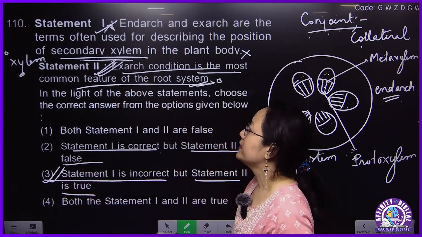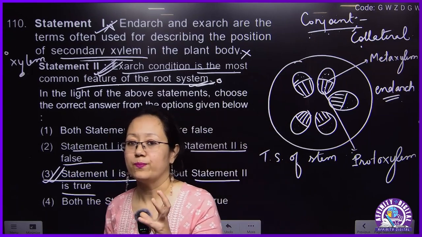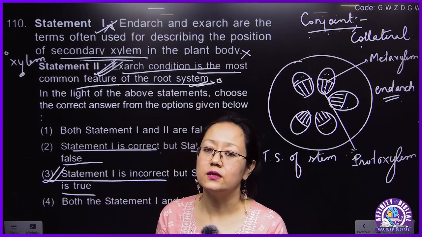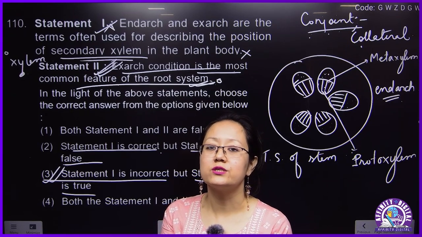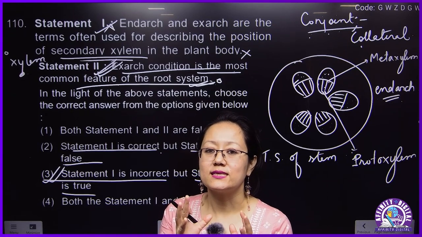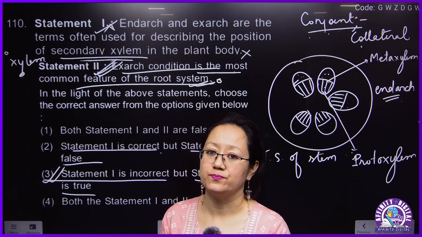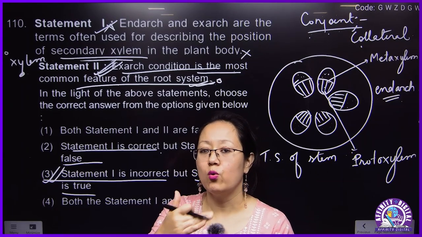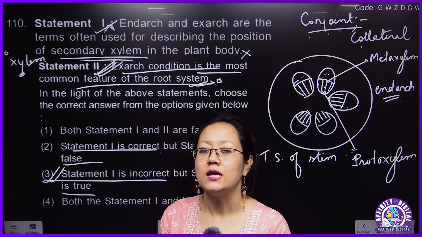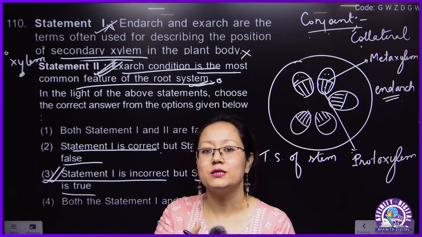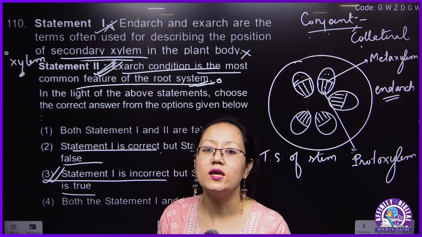And again, I will mention here, if it is root, how will you find out whether the root is dicot or monocot root? If the primary xylem amount, protoxylem and metaxylem, is more than 6, that will be called polyarch.